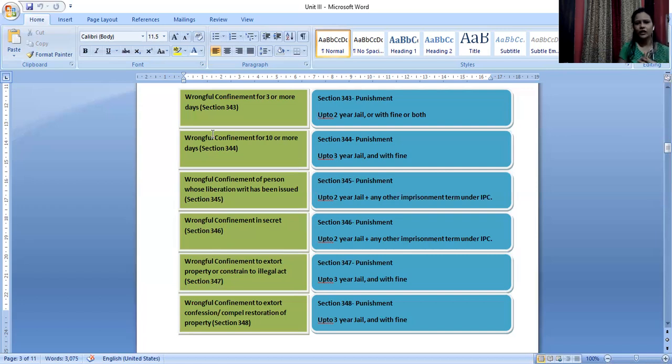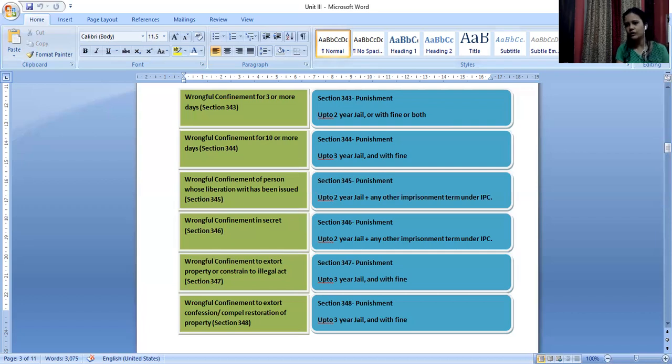And then finally, you can give a conclusion as to why wrongful restraint is a less severe crime as compared to wrongful confinement. And then you can conclude your answer accordingly. So if there is a question with regard to the differences between these two offenses also, you should be able to write by reading this particular chart. And in case not also, you will be able to explain whatever the question is.